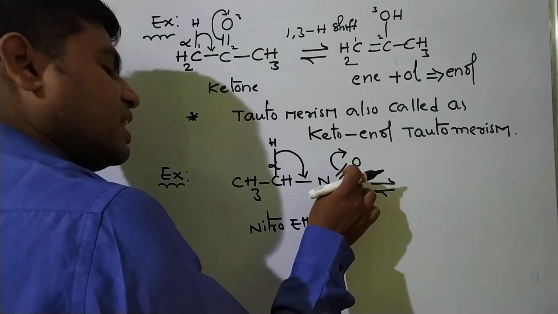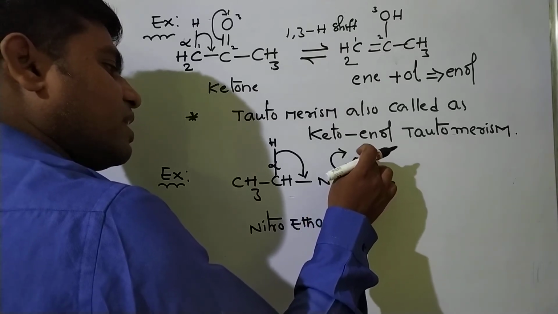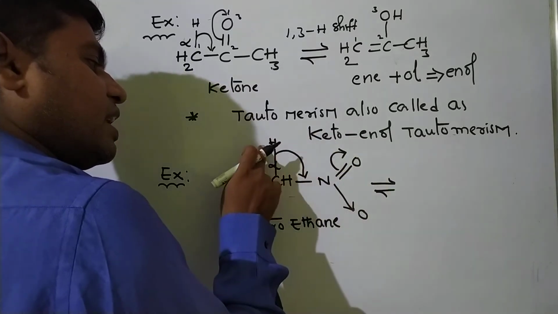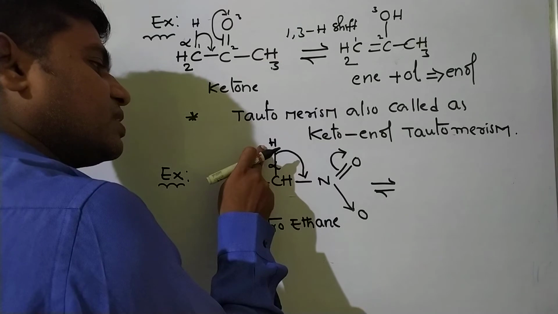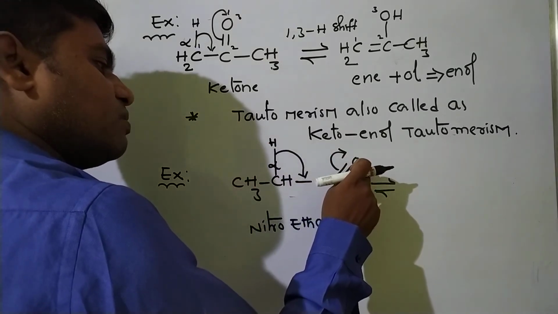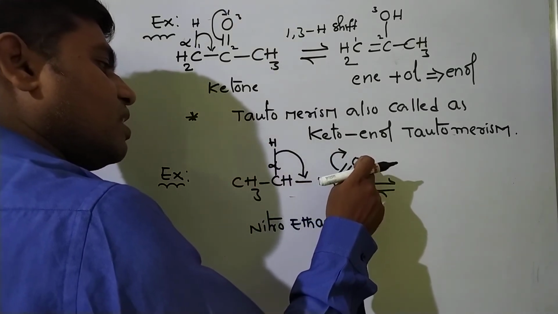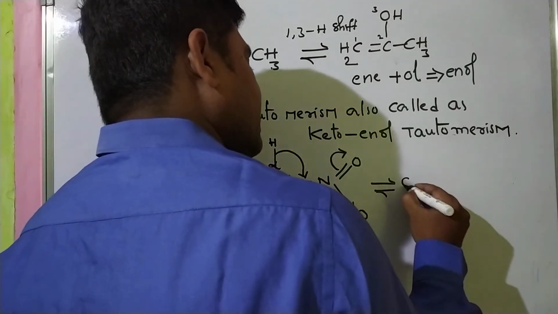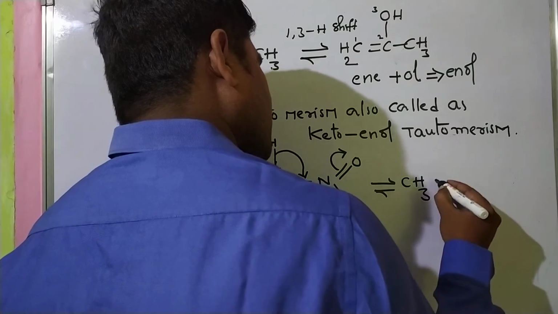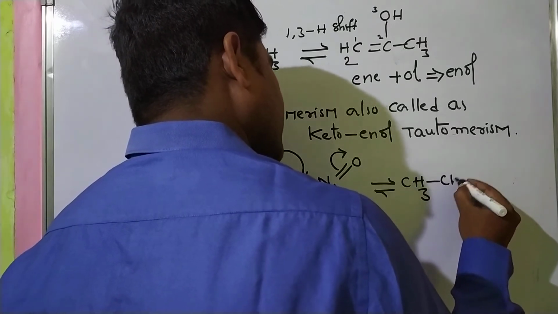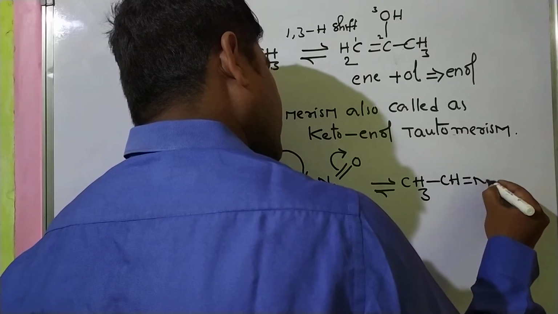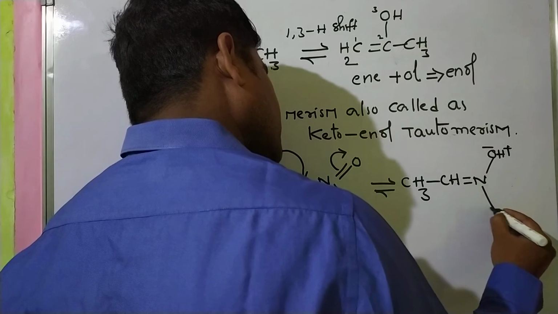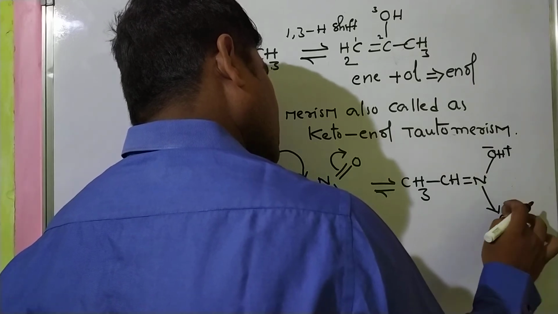becomes a single bond and oxygen acquires a negative charge. This is O minus, this is H plus. The hydrogen atom departs as H plus, and the oxygen acquires a negative charge. This negatively charged oxygen combines with the positively charged hydrogen atom. We get the rearranged product like this: CH double bond N, and O minus H plus means OH. This is oxygen.